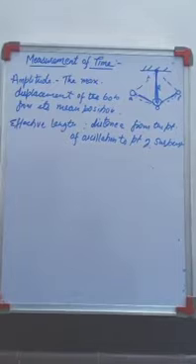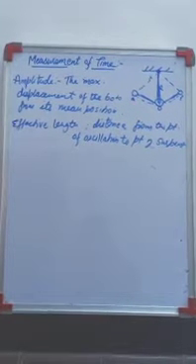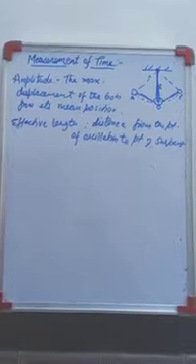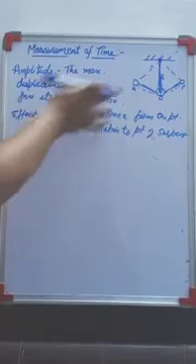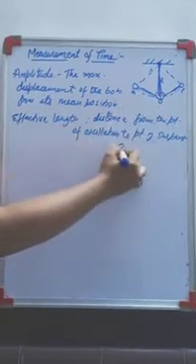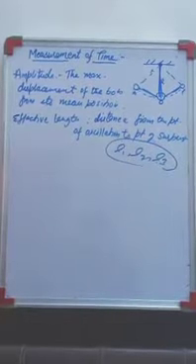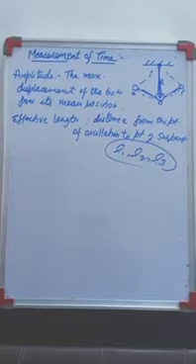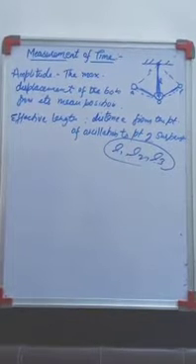When you do this activity, for 20 oscillations you calculate the time. In that, you can also change the length: first length, then L2 and then L3. With different lengths you calculate the time period, and you will get to know that whenever the length is changed, the time period also changes.